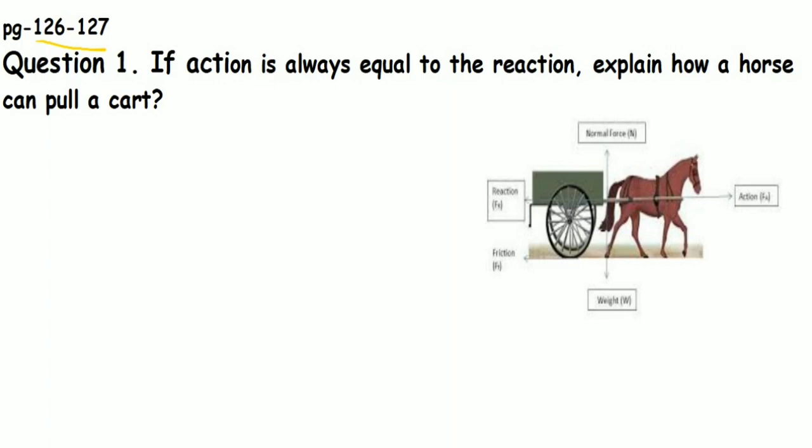Here is question number 1. If action is always equal to reaction, then how can a horse pull a cart? Do you recall that action is always equal to reaction? This is the statement of the third law of motion. According to this law, we can write that the force of action and the force of reaction are always equal and they are opposite in direction.